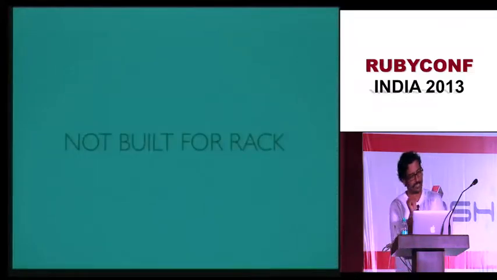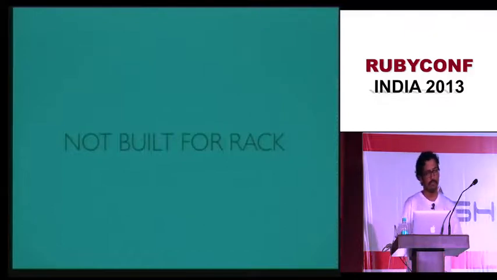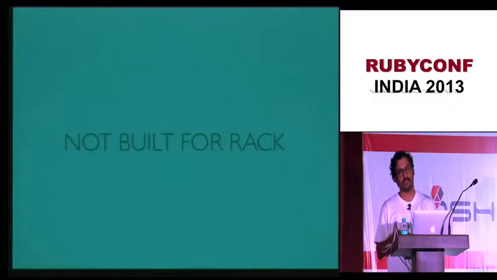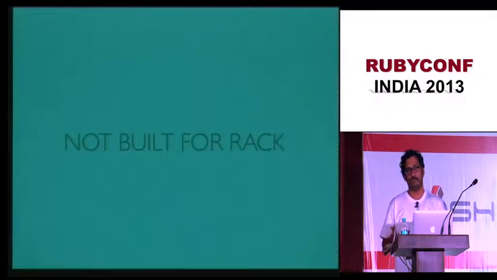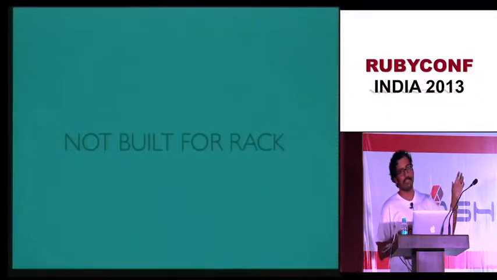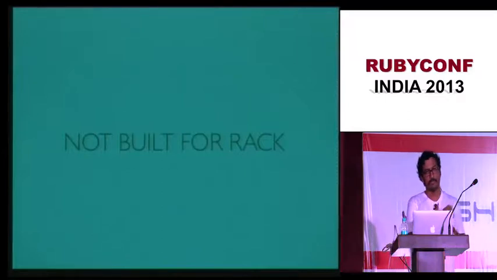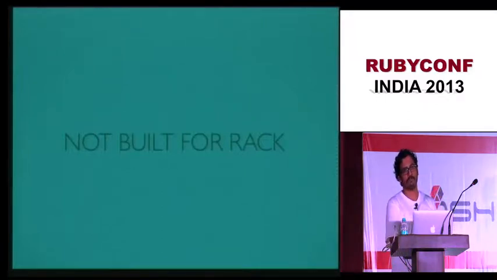The second major problem is that it is not built for Rack. Frameworks like Grape are first class Rack citizens. To give you an example, let's say you build a Grape API and you have a Rails app. You can mount the Grape app into your Rails app so that any request which comes to your Rails app on /API is delegated to your Grape app.